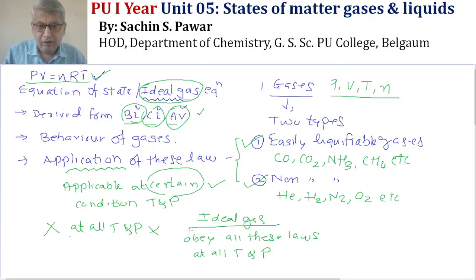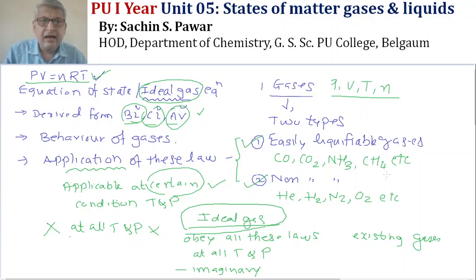So, practically, we do not have an ideal gas. It is an imaginary gas. All the gases existing in nature, whether easily liquefiable or non easily liquefiable, are said to be real gases.